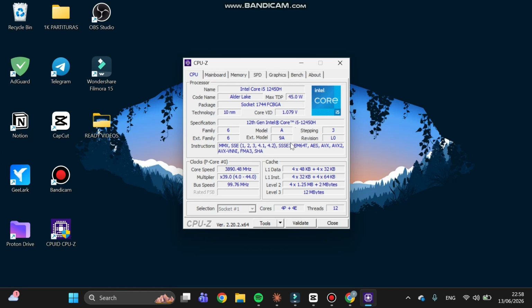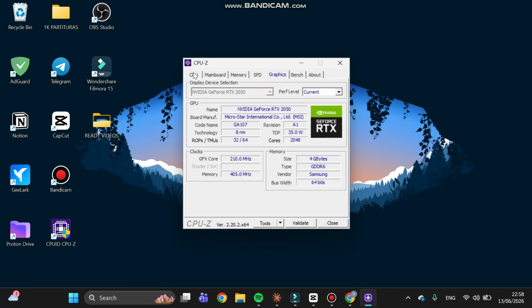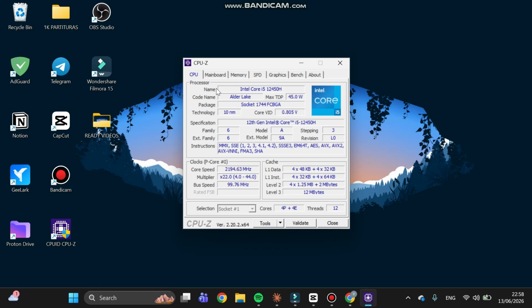So basically in this program, you can see all of the information about your PC. You can see the CPU information, the mainboard, memory, the graphics. So this program is very useful if you need to know about your components, and it will be very helpful when you need to change or when you need to upgrade these components.